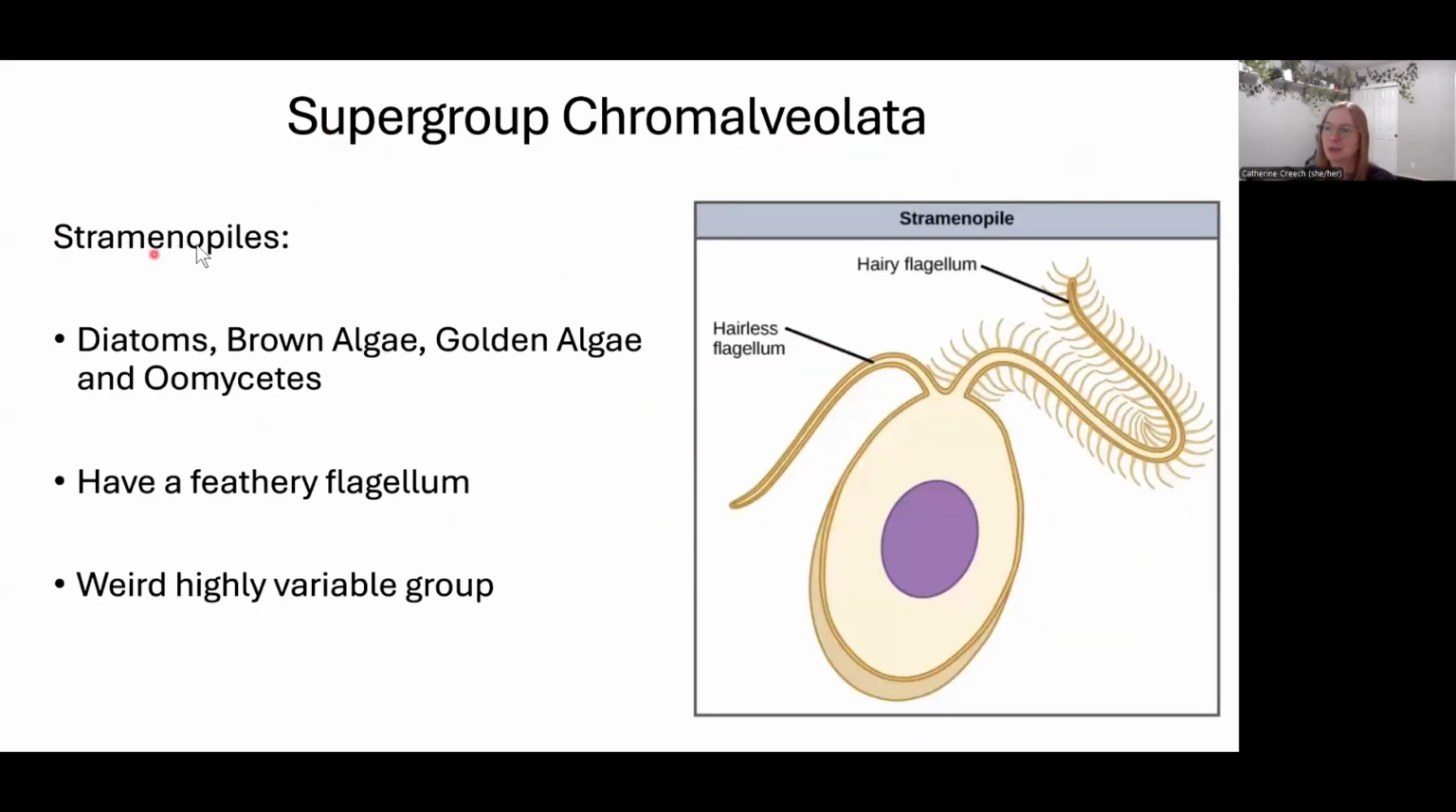Here we have our straminopiles. Our straminopiles are diatoms, brown algae, golden algae, and oomycetes. You'd say both O's. You could say oomycetes, but remember we want to pronounce every vowel. So oomycetes. They all have a feathery flagella. Sometimes it's described as hairy or super divided, but one of them will be hairy like this. And this is a weird group. There's all sorts of weird things.